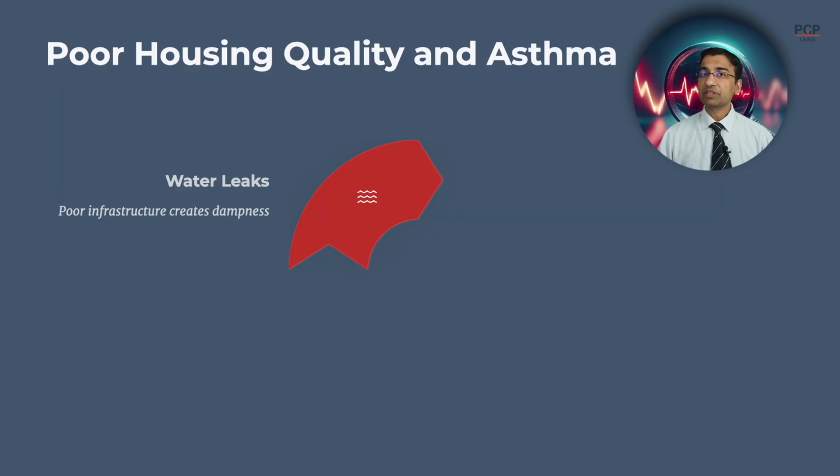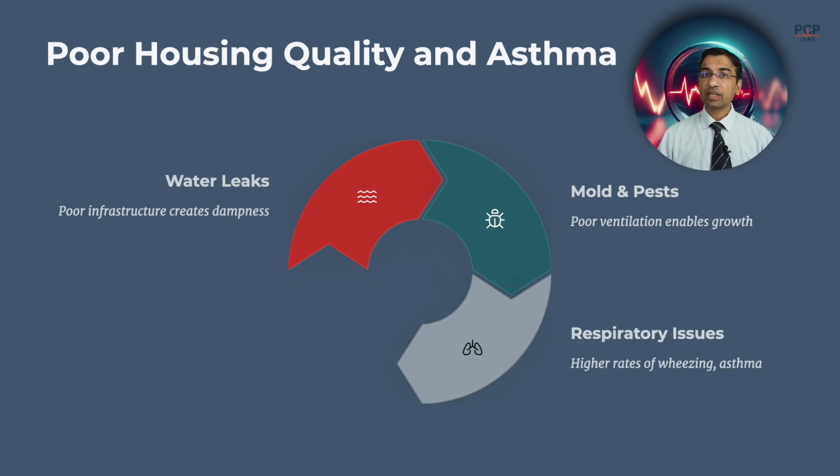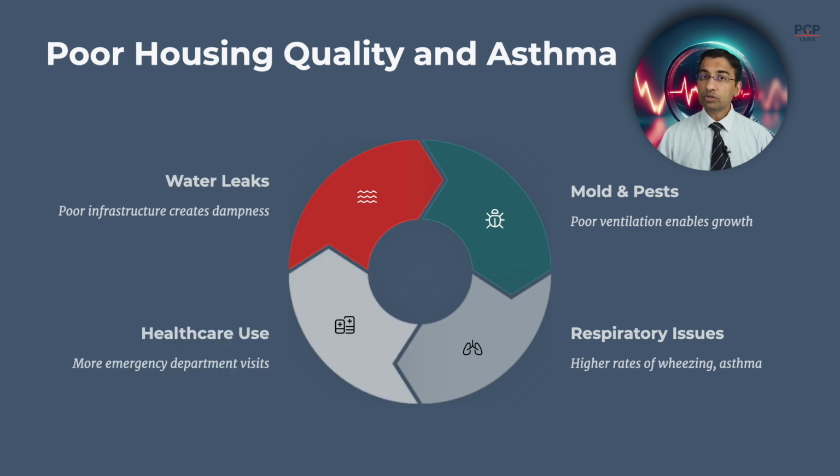The first mechanism is how poor housing quality leads to asthma exacerbations. Water leaks in poor housing infrastructure lead to a damp environment. Along with poor ventilation, this enables growth of molds and pests in the house. These conditions then lead to a high number of respiratory issues, including asthma exacerbations. Generally, the same people also live in poverty and may not have access to healthcare and asthma inhalers. The combination of these conditions then drives up ER visits for asthma exacerbations.